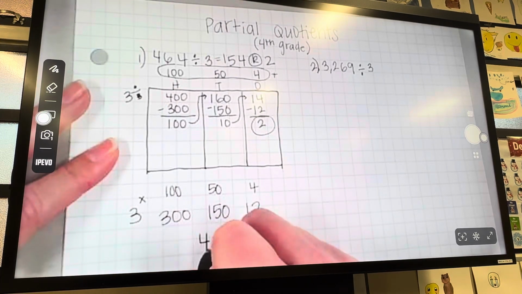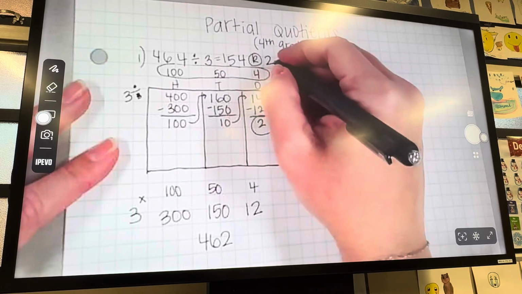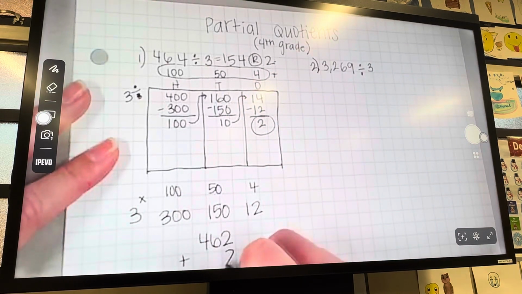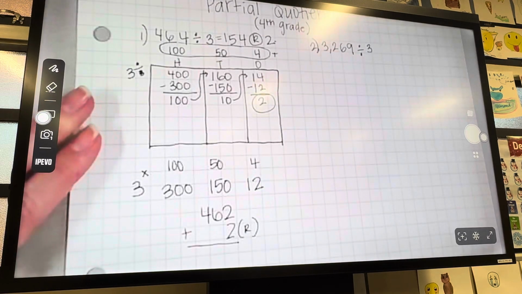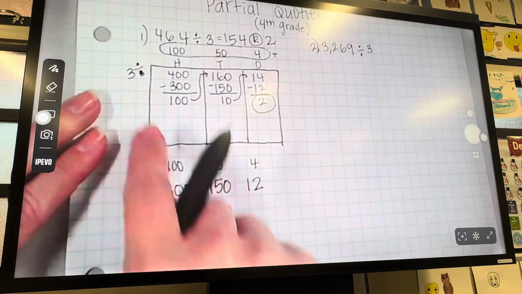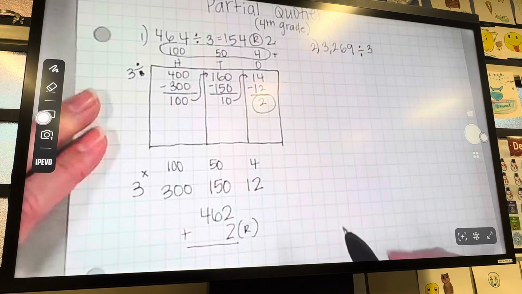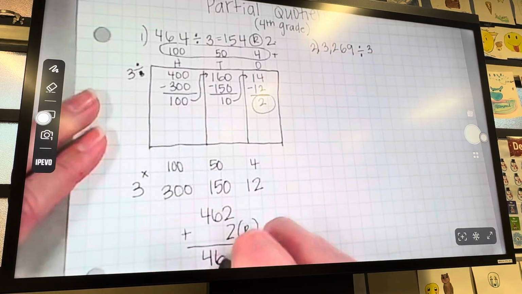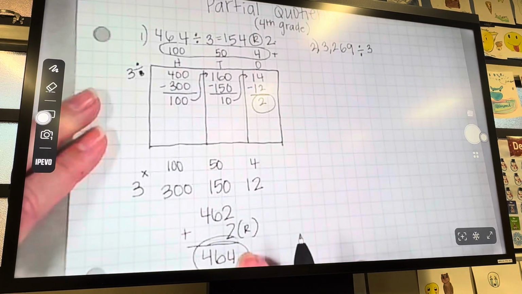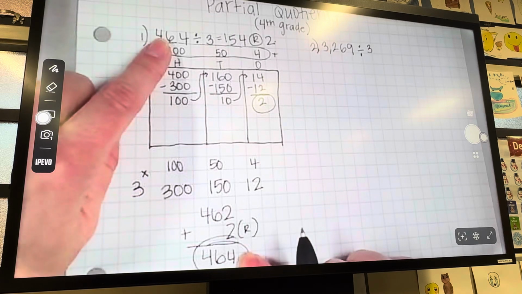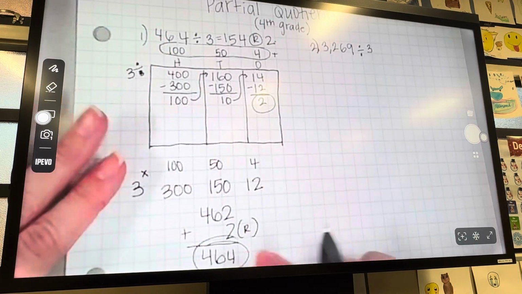462. And then we need to add that remainder 2 that's left over. The remainder is what is left over. It does not have a nice even group of 3. So the answer is 464. When your answer down here after you check it matches the number up here, your answer is correct.